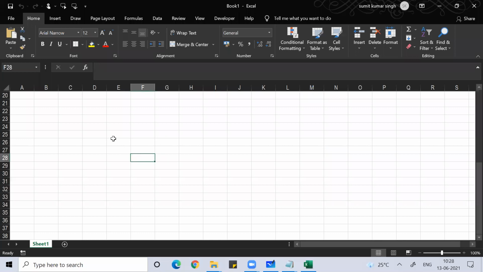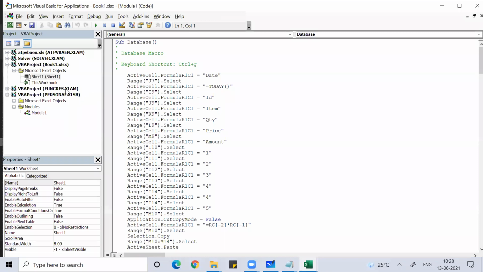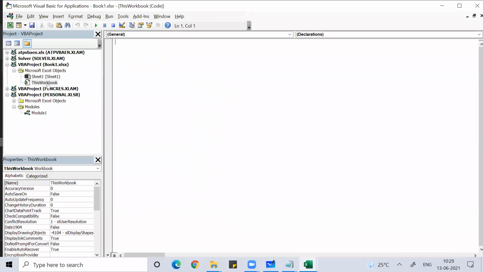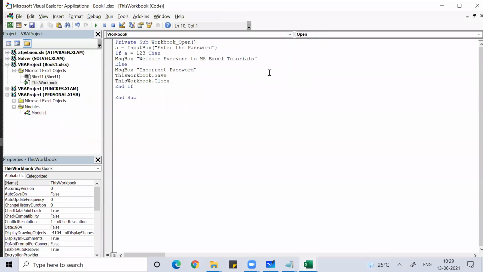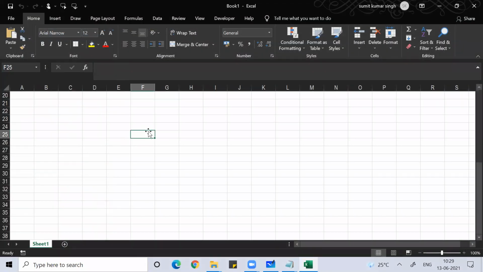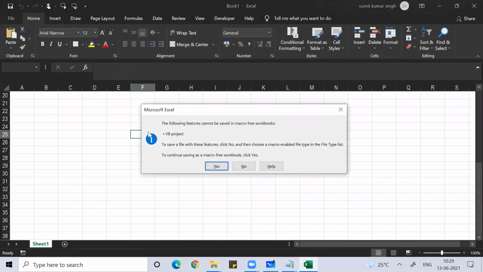Once I put the password 123, here I need to save that, guys. Whenever you put that password in this workbook, change General to Workbook, and when you do that, press Alt Q and save this.